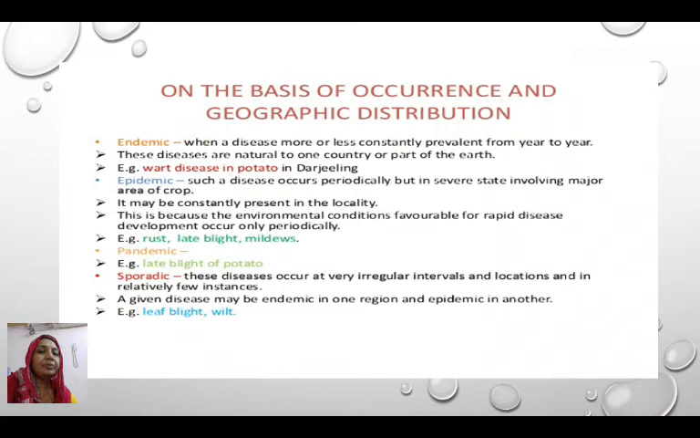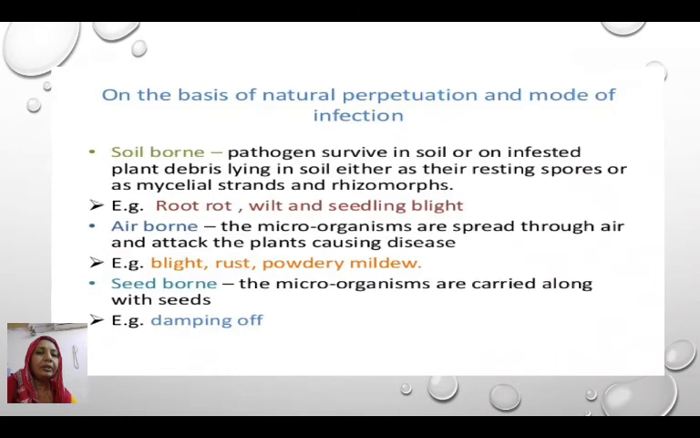When a disease is said to be sporadic, the disease occurs at very irregular intervals and locations, and in relatively few instances. A given disease may be endemic to one region and epidemic to another one, for example leaf blight disease or wilt disease. These diseases may be found in a single area of the country, or they may be present at regular times in other areas of the country.